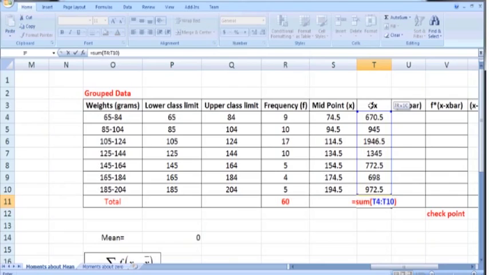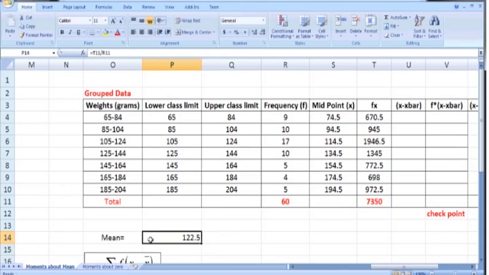So we will get summation fx, and here we already have the sum command, which is sum of R4 to R10, which is summation f, the sum of all the frequencies. Once we have these two numbers, summation fx and summation f, we can calculate the arithmetic mean. This is calculated by dividing the sum of fx by summation f, which is 60. So T11 divided by R11. Pressing enter, we get the arithmetic mean or x bar.